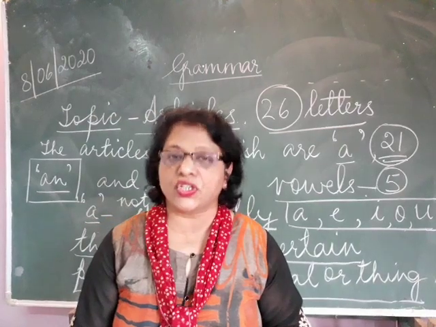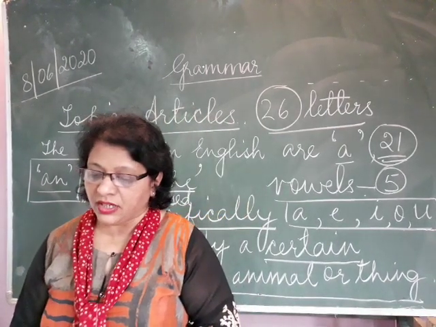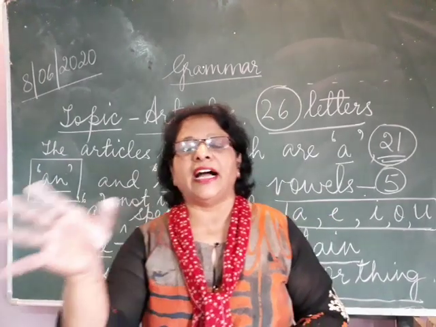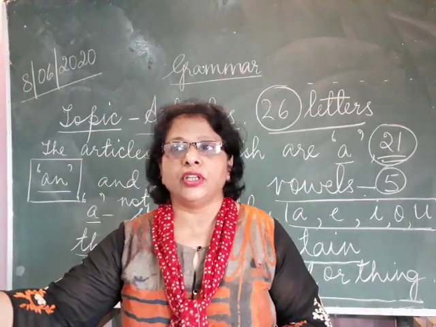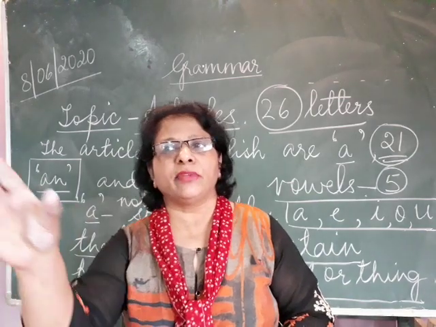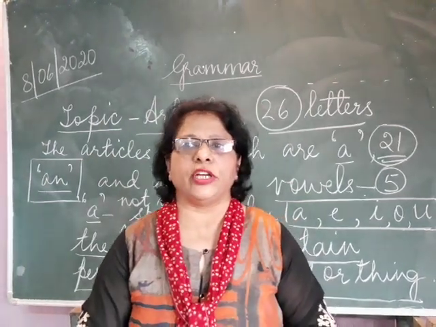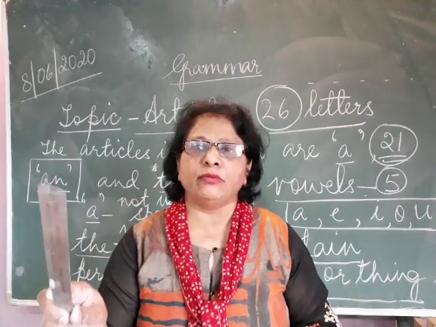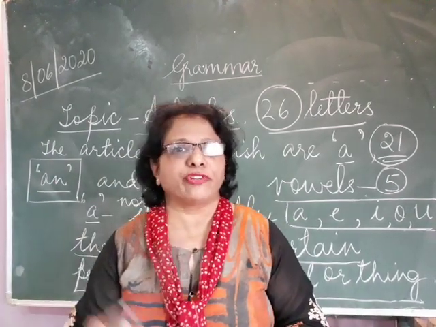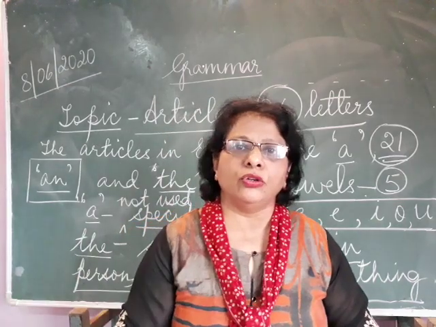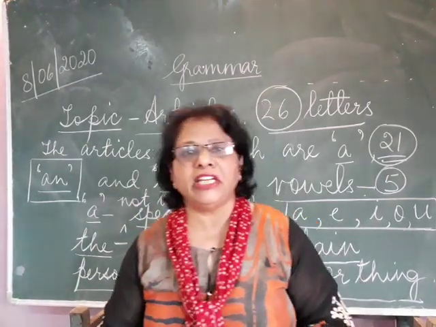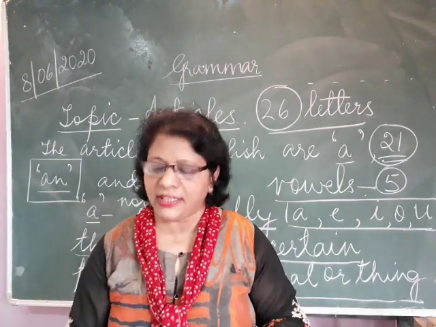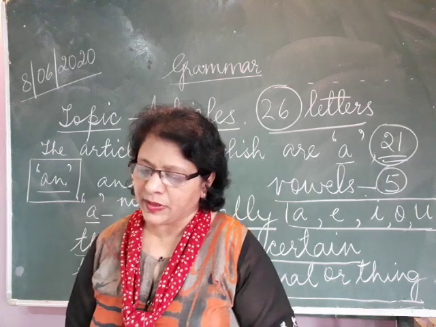Article 'the' is used with a particular word referring to one specific person. For example, I call out to the boy, that particular boy. I am referring to one particular boy, maybe Ram. I won't say 'a Ram', but I say I want a book from that boy, from that particular boy. Maybe Rahul, maybe Amit, maybe Rahim, maybe Abdul. So I am speaking about one particular child, one particular boy.